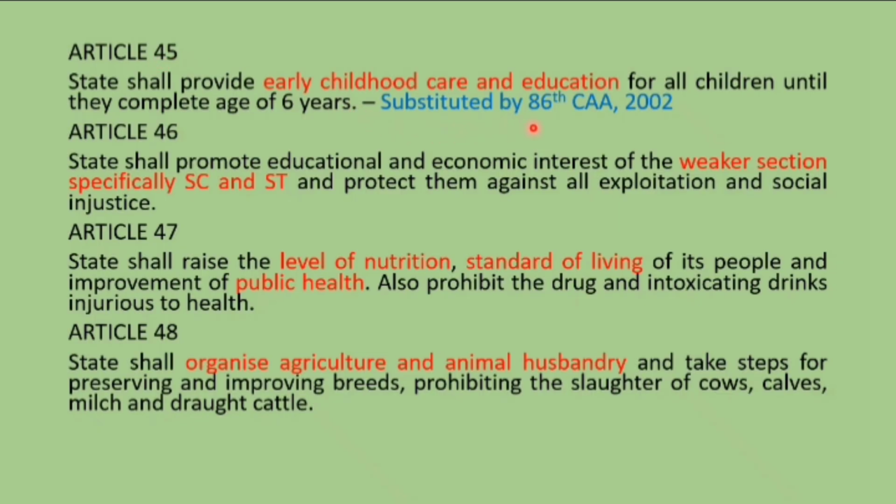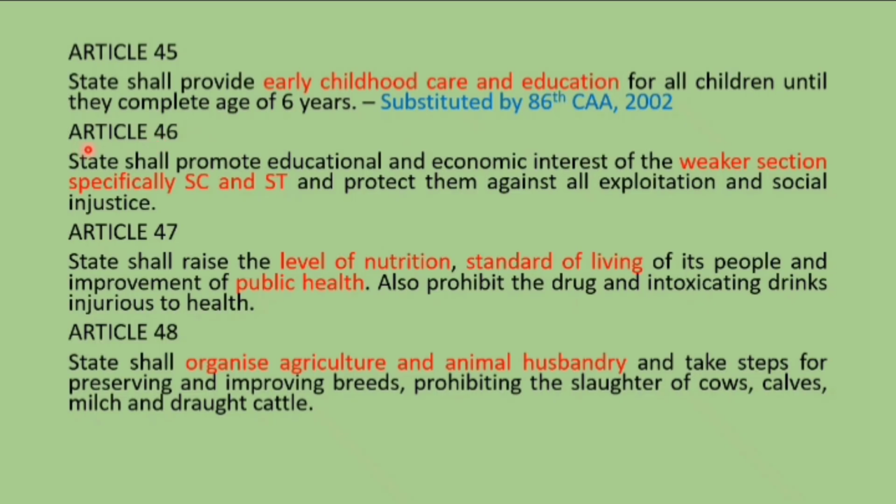It is substituted by the 86th Constitutional Amendment. For the 86th Constitutional Amendment you also have to remember Article 21A in the fundamental rights, also Article 51A clause 1 subclause K in the DPSP, okay? These three changes were brought in by the 86th Constitutional Amendment.